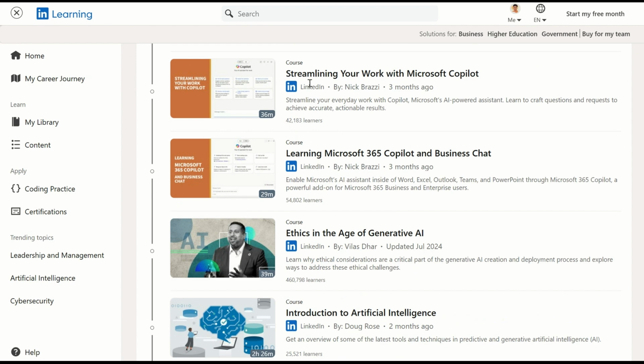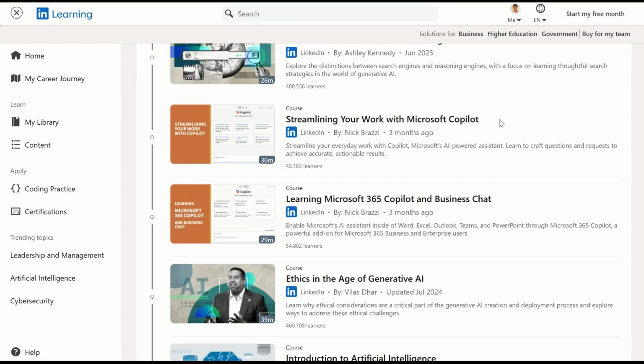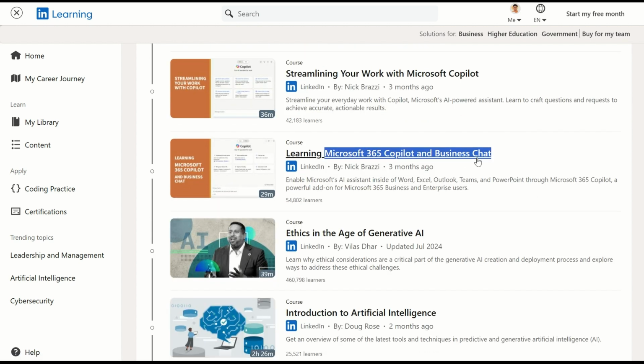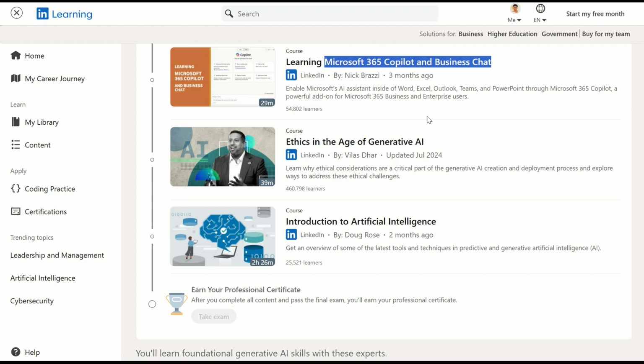If I go down, yeah. So once you complete this course, you will be able to use Microsoft Copilot. So Microsoft Copilot is a product of Microsoft, which is a generative AI, and you will be able to use that tool. After that, they have Microsoft 365 Copilot and business chat. This is also a product of Microsoft, and they have also given an introduction to that Microsoft Copilot.